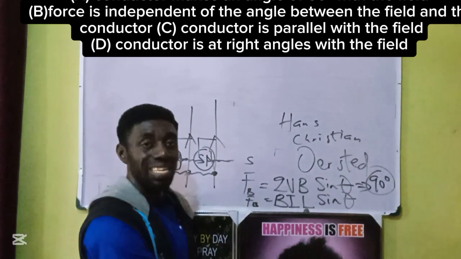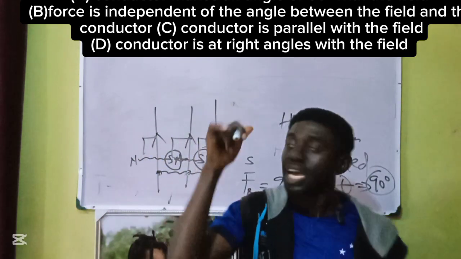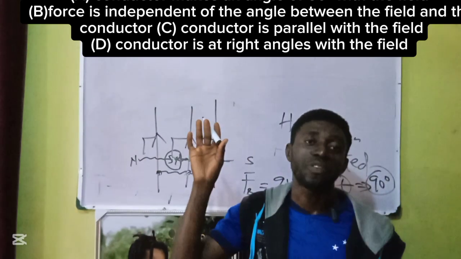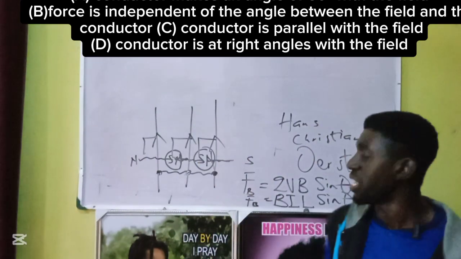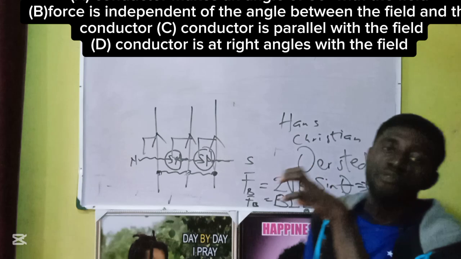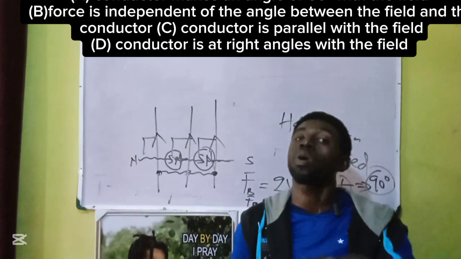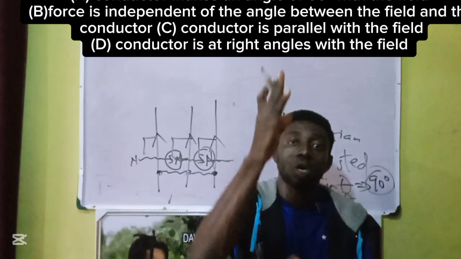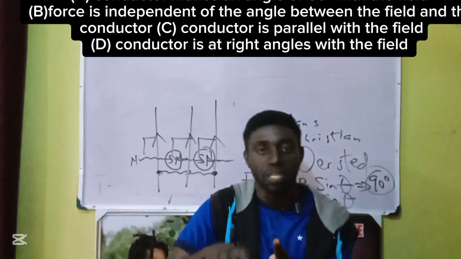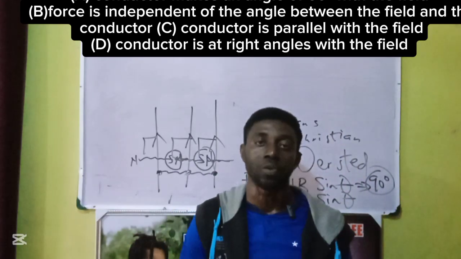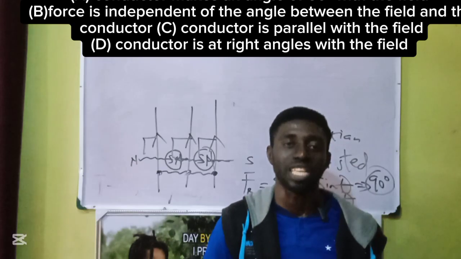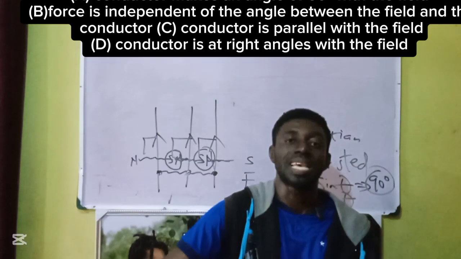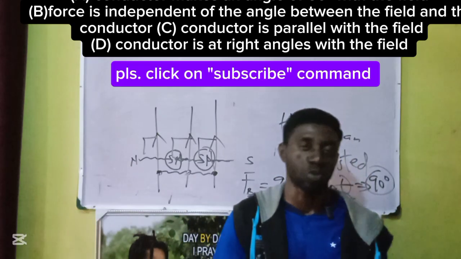It indicates the idea that is being favored in today's question. The summary is, the maximum force is at angle 90 degrees. And what's that 90 degrees? 90 degrees is the angle made between a current carrying conductor and the magnetic field emanating from that current carrying conductor. So that is how nature permits the interaction between electricity and magnetism. Please stay tuned as we push ahead. Thank you.